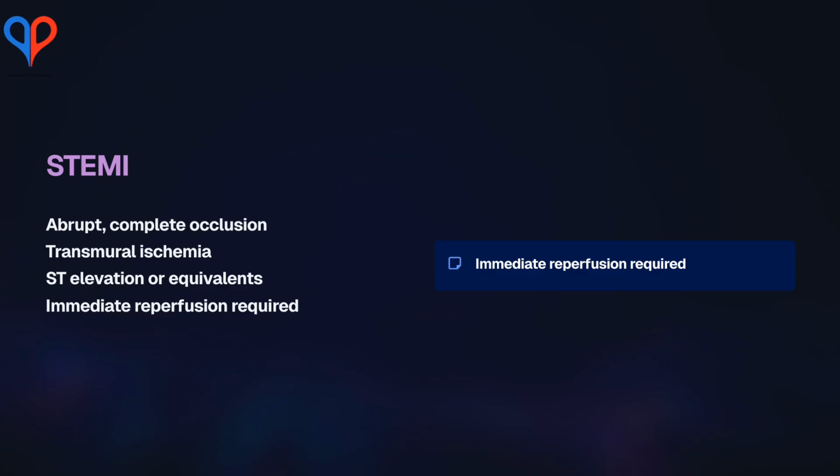STEMI reflects abrupt, complete coronary occlusion with immediate cessation of flow. Transmural ischemia produces ST elevation, but experts know that not all occlusion MIs produce ST elevation. The myocardium is in a race against time. Reperfusion is the only intervention that saves myocardium.